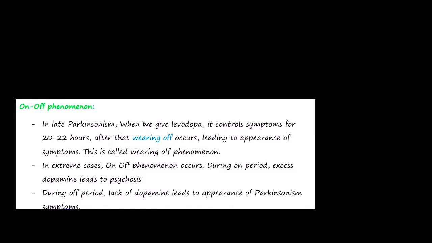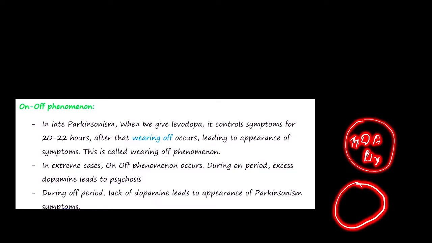As we have mentioned, the levodopa which was given is directly being sent into the brain, and there will be a large amount of dopamine, leading to psychosis. Now within a short period of time this will be finished, and as it is finished, there is no other levodopa provided.